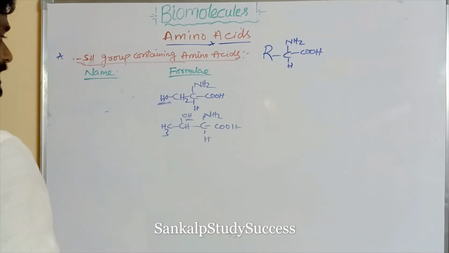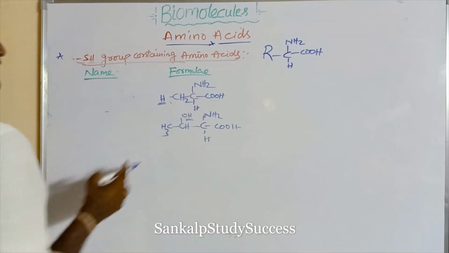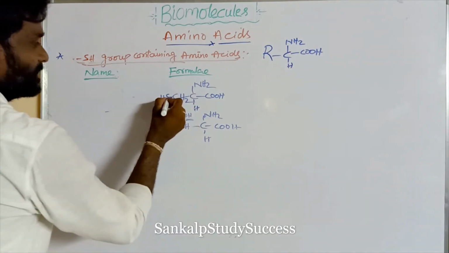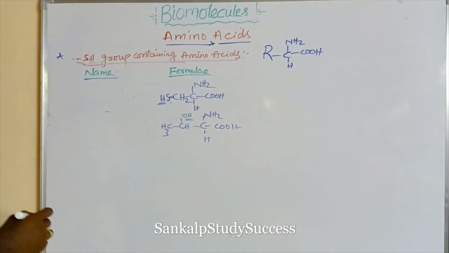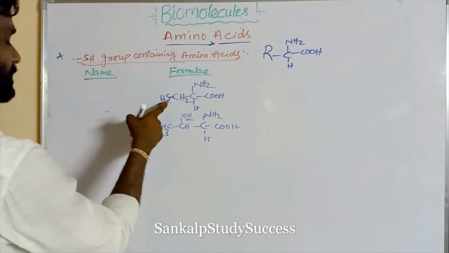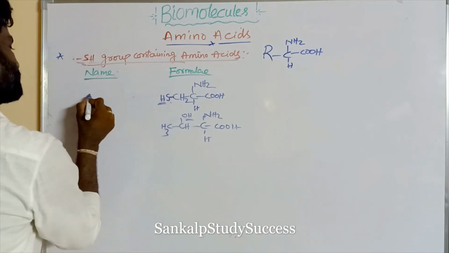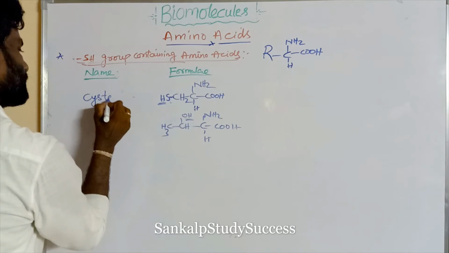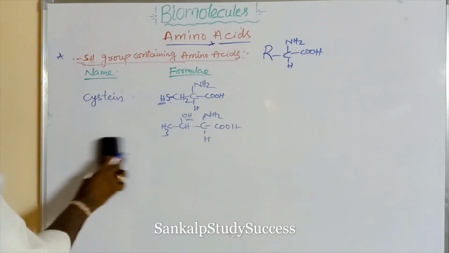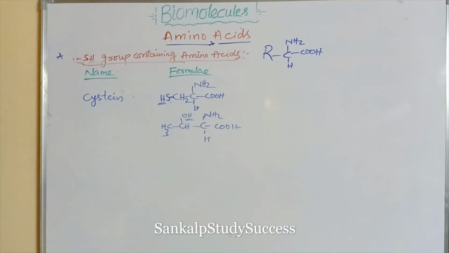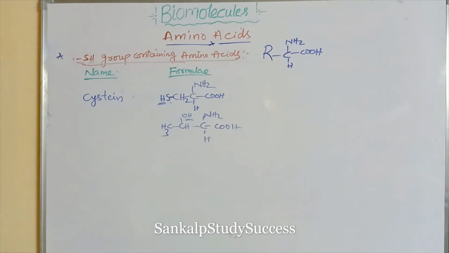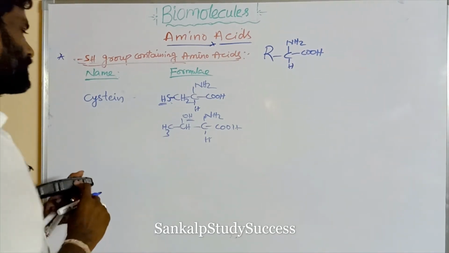Here S can be in the O position. Why? Oxygen and sulfur are in the same group. So here oxygen can be replaced by sulfur. That is said to be cysteine, and another one is methionine.